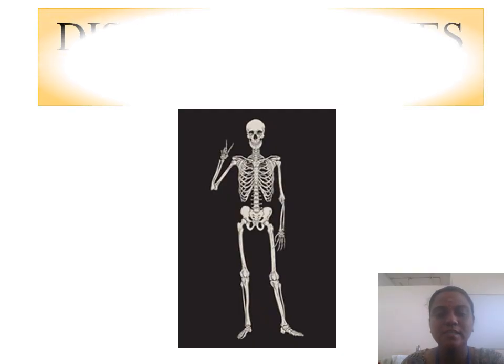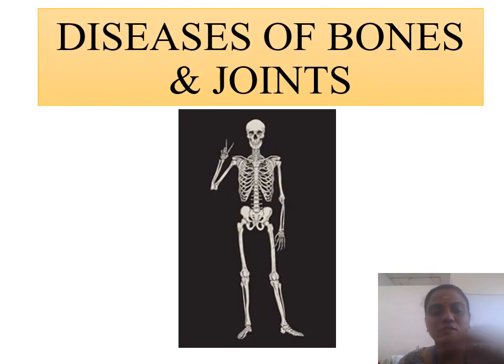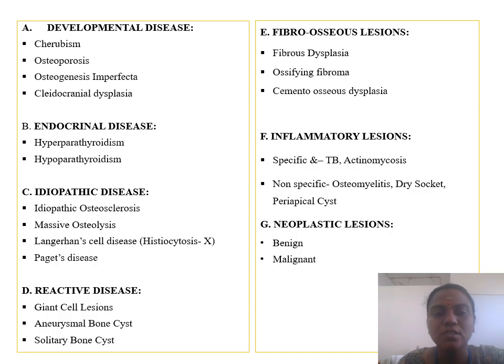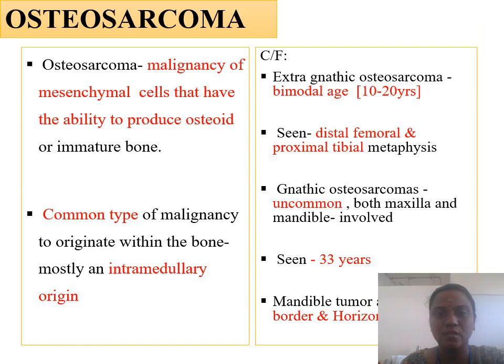Morning everyone. In this class we are going to see about malignant disorders affecting the bones and joints, and this is the general classification of the diseases of bone, which includes developmental, endocrinal, idiopathic, reactive, fibro-osseous, neoplastic and inflammatory. In the previous classes we have completed all these lesions: the developmental, reactive, fibro-osseous, and benign diseases affecting the bone.